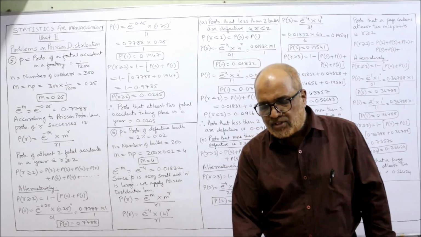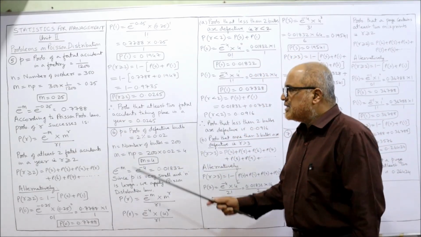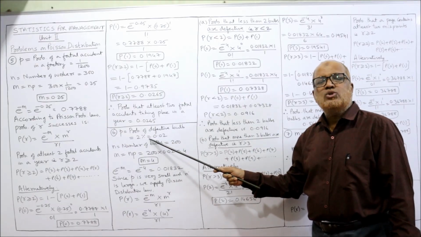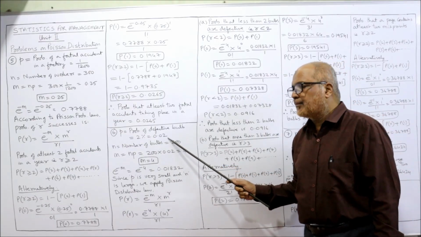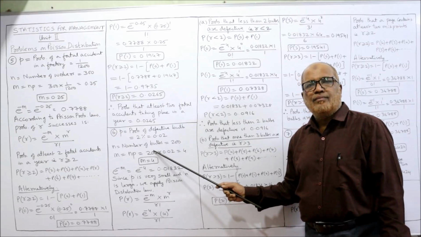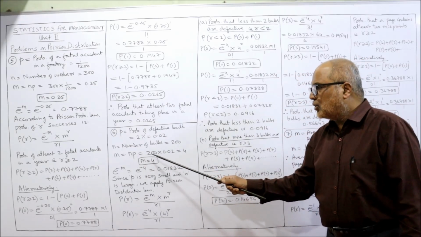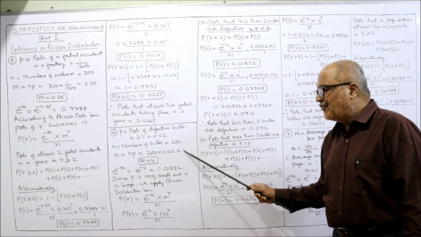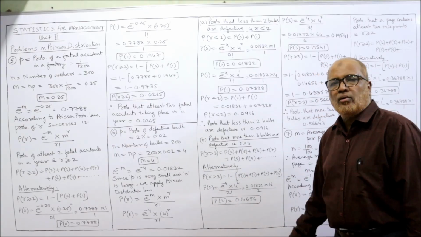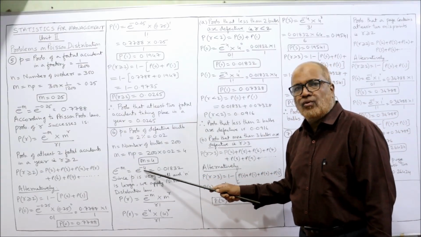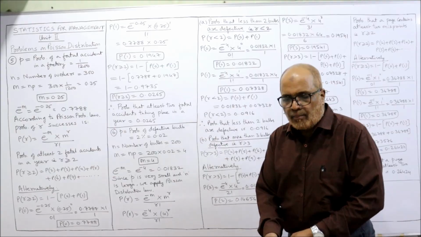That's all. So, first of all, we'll denote p is equal to probability of a defective bulb, 2%. 2% means 2 by 100, 0.02. n is equal to number of bulbs. Number of bulbs we have taken 200. So, m is equal to np. So, 200 into 0.02, 4. So, m is equal to 4. e to the power of minus m is equal to e to the power of minus 4. Here m is a whole number.